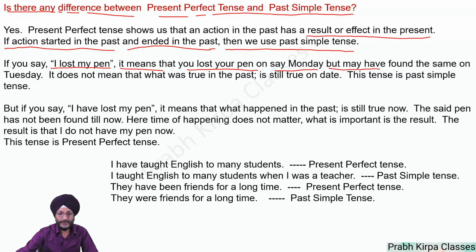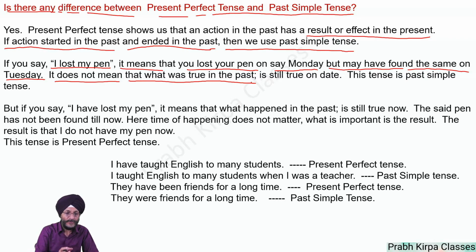But it is quite possible that you may have found it the next day, that is Tuesday. It does not mean that what was true in the past is still true today, as you have found the pen. So what was true in the past, that you lost your pen, was true in the past, but it is no longer true in the present context. So when a sentence may not be true in the present, we use past simple tense.